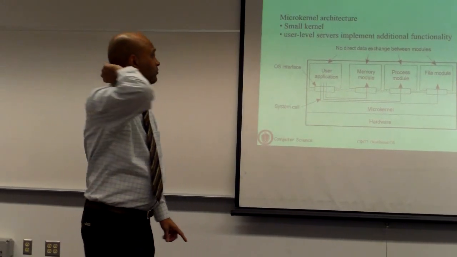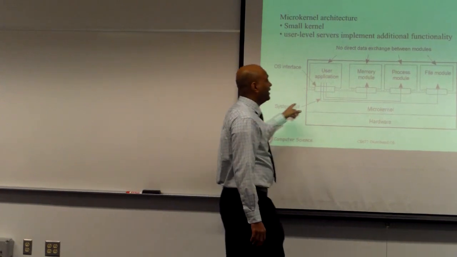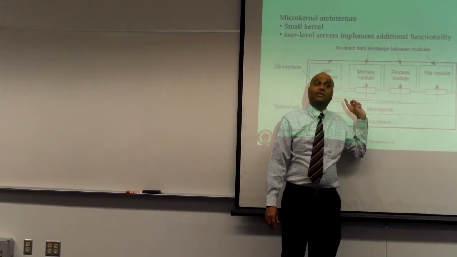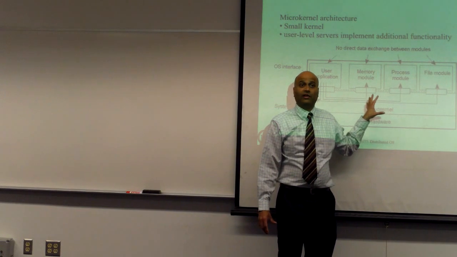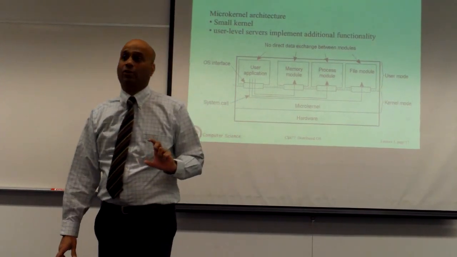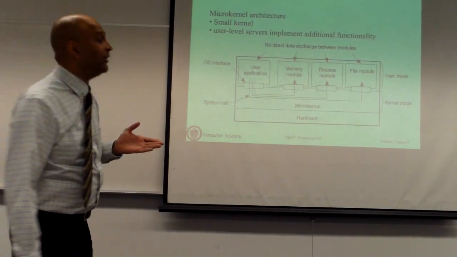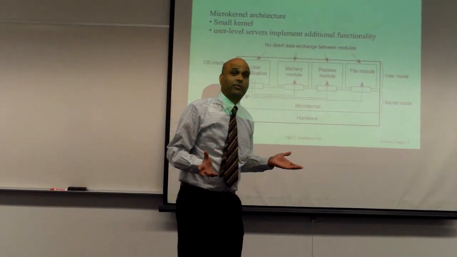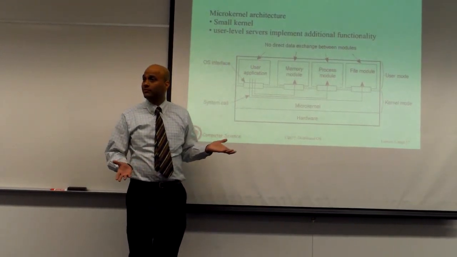Okay? So an advantage of building it this way, or at least the OS designers who believe in this approach claim that it is a more secure way of building operating systems. So for example, like any piece of software, the OS is also going to have some bugs. Okay?